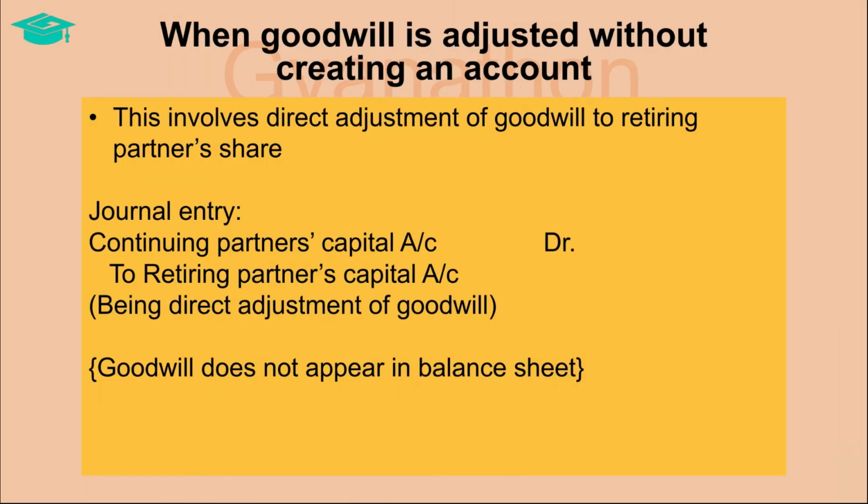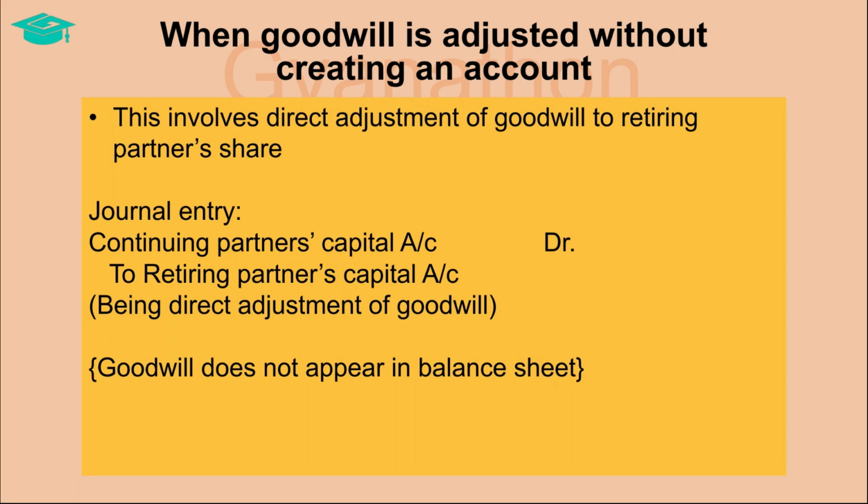The first scenario which we will discuss now is where goodwill has to be adjusted without creating a goodwill account. As we have already discussed previously, the logic behind goodwill is that the continuing partners pay the retiring partner for his share of goodwill for his efforts to earn the reputation for the firm, which the continuing partners will enjoy in the future. Keeping this in mind, if the partners decide that the goodwill should not appear in the books, then it should be written off.